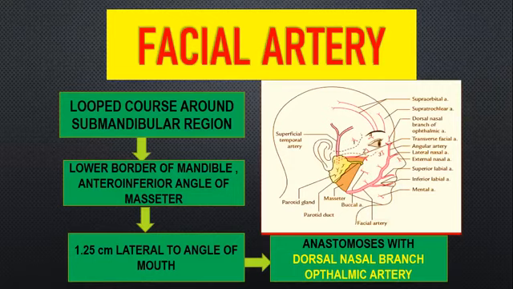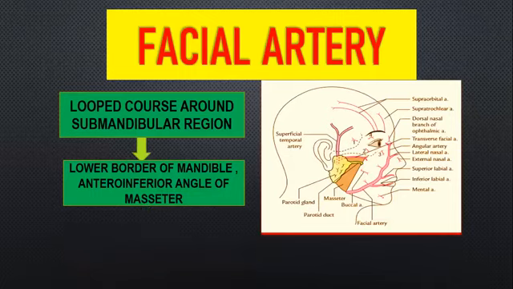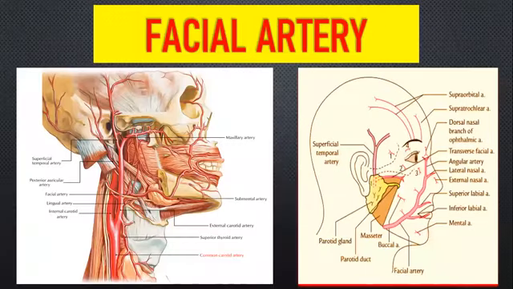So we have seen the origin of facial artery. Again, I'll repeat, it's a very important short note. We have seen it is a branch of external carotid artery arising above the tip of the greater cornu of the hyoid bone. Then you have two parts, your cervical part and the facial part. The cervical part is related to your digastric muscle, stylohyoid muscle, and then it is related to your submandibular and the sublingual salivary gland.